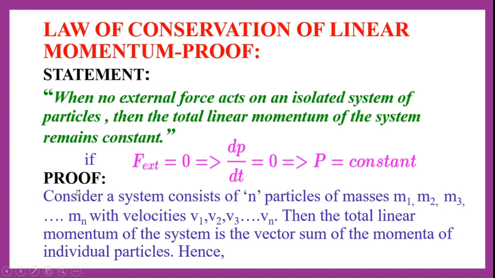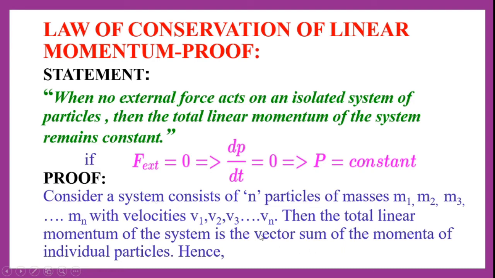Next we will see the proof of law of conservation of linear momentum. To prove this, consider a system consisting of n particles whose masses are, let's say, m1, m2, m3 and so on till mn, with velocities v1, v2, v3 and so on till vn. So the system is having n particles with different masses, and each one is moving with a different velocity. These are the masses and these are the velocities of those particles which are embedded in that system.